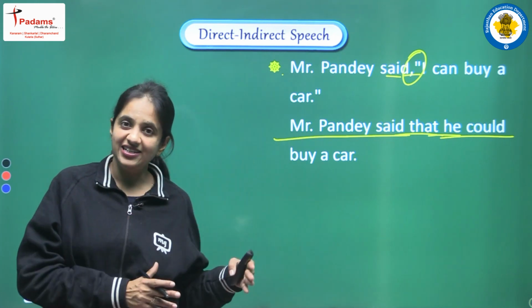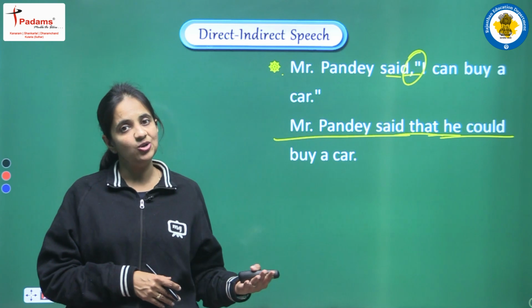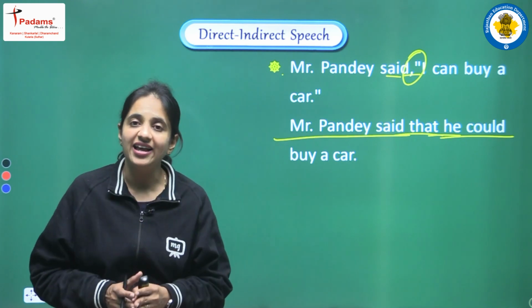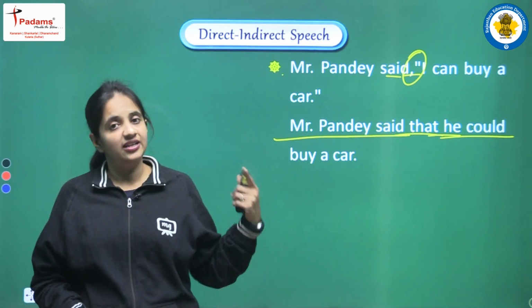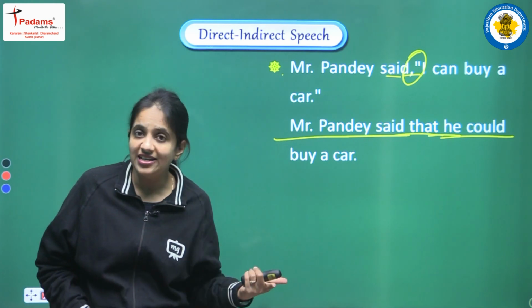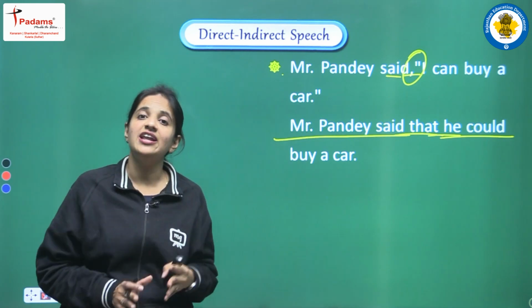Clear? The second change is to add one conjunction, and in all assertive sentences we just use that as the conjunction. The next changes are related to the reported speech. There we have to change the tense and the pronoun. Those changes are the same in all the different types of sentence.